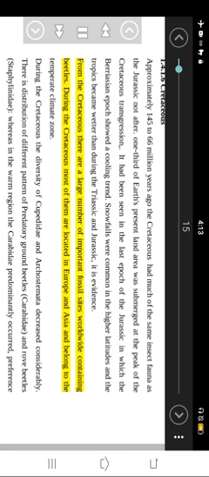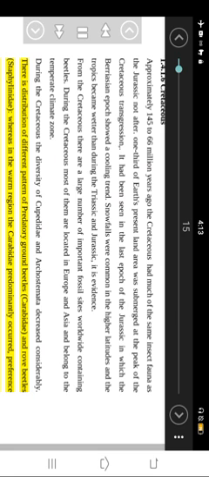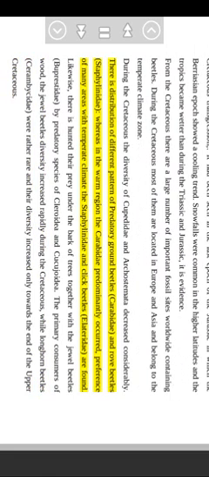From the Cretaceous there are a large number of important fossil sites worldwide containing beetles. Most of them are located in Europe and Asia and belong to the temperate climate zone. During the Cretaceous the diversity of Cupedidae and Archostomata decreased considerably. There is a different distribution pattern of predatory ground beetles, Carabidae, and rove beetles, Staphylinidae, whereas in the warm region the Carabidae predominantly occurred. In many areas with temperate climate, the Staphylinidae and click beetles, Elateridae, are found.